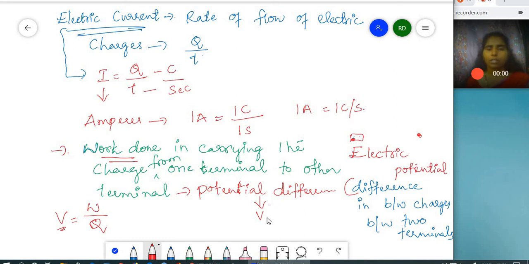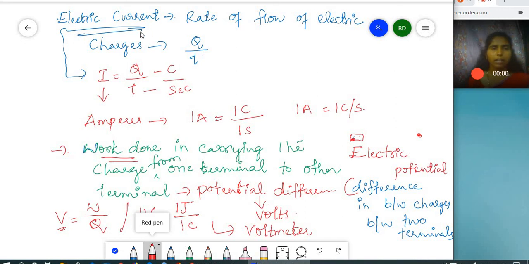So potential difference is measured in terms of volts. So we will say 1 volt of potential difference is created when 1 joule of work is done in carrying 1 coulomb of charge. Understood? And there is a device to measure the potential difference, that is known as voltmeter. So voltmeter is the device which is used to measure the potential difference. And what about the current? Current is measured with the help of a device known as ammeter.